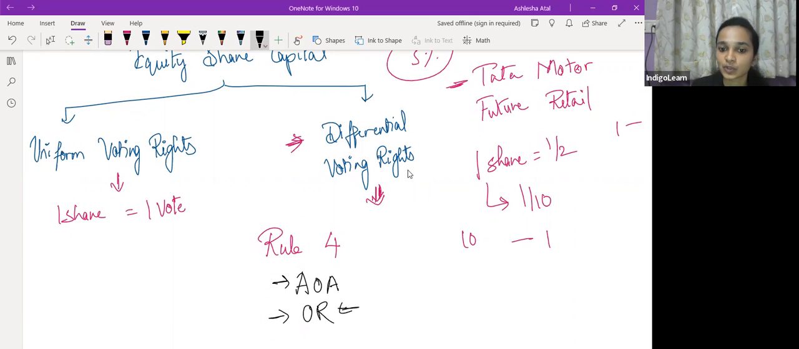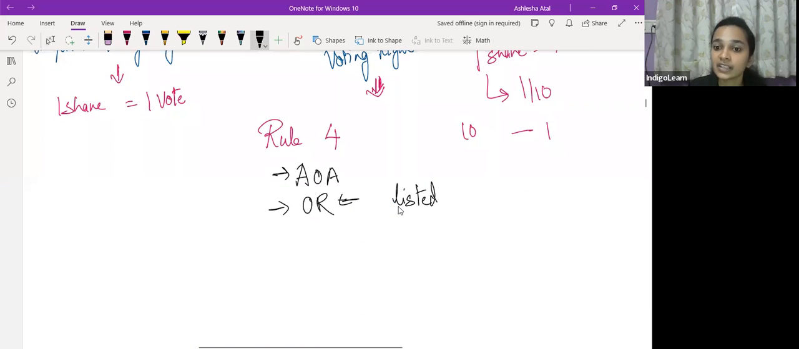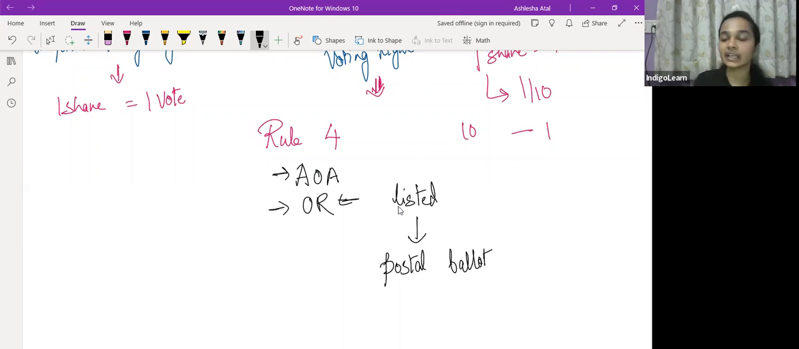ऑर्डिनरी रेजोल्यूशन लगेगा. However, if it is a listed company which is issuing equity shares with differential voting rights, so listed company को ordinary resolution पास करना पड़ेगा by postal ballot. Now, postal ballot का मतलब क्या होता है? Postal ballot is basically inviting votes of the members via post or any other electronic means. So if it is a listed company, they'll have to pass an ordinary resolution, but it has to be through a postal ballot. So first condition क्या है? Articles of association में लिखा होना चाहिए, authorize होना चाहिए. Second condition is ordinary resolution लगेगा.